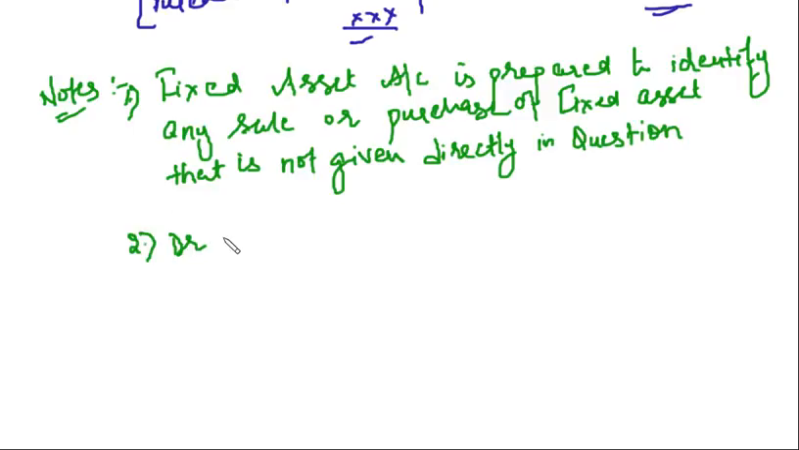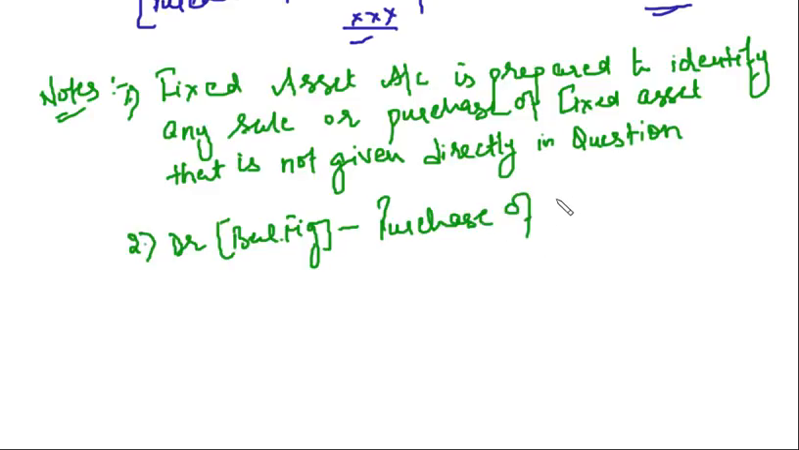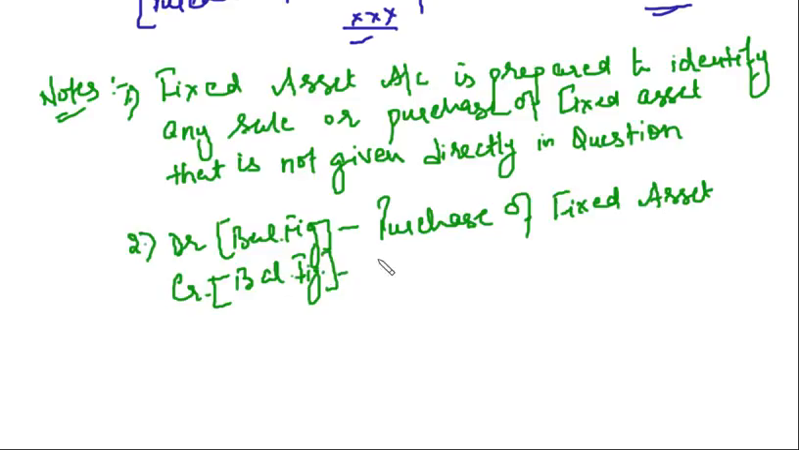Debit side balancing figure shows the purchase of fixed asset, and credit side balancing figure means sale of fixed asset. Clear? If you are getting the balancing figure on the debit side, that means the purchase of fixed asset, and if it is on the credit side, that means the sale of fixed asset.